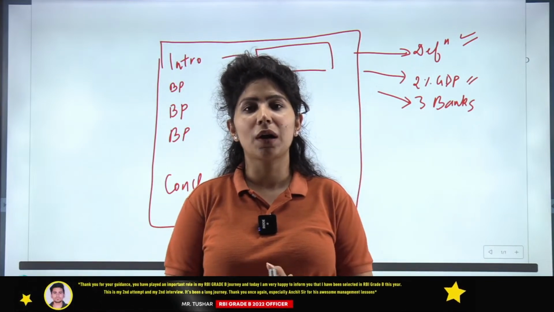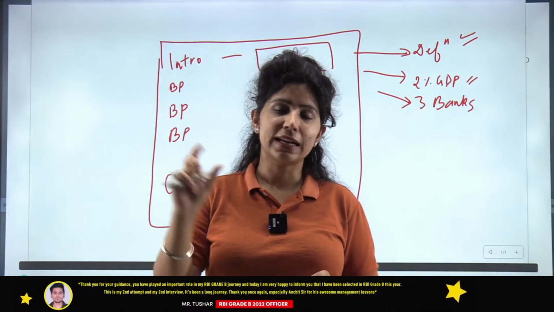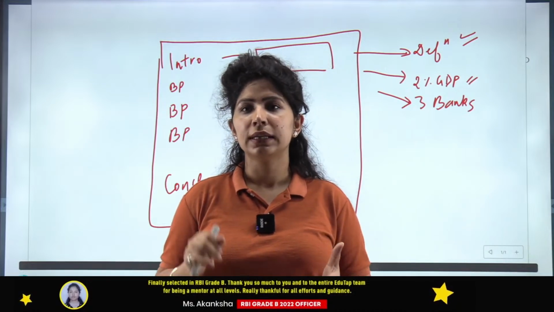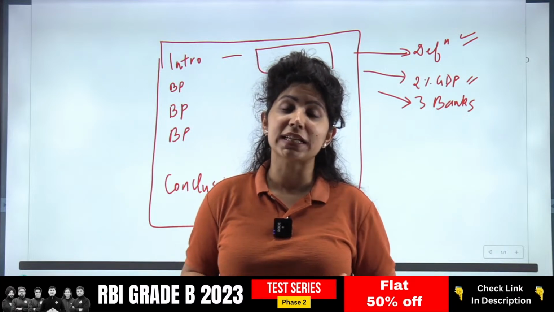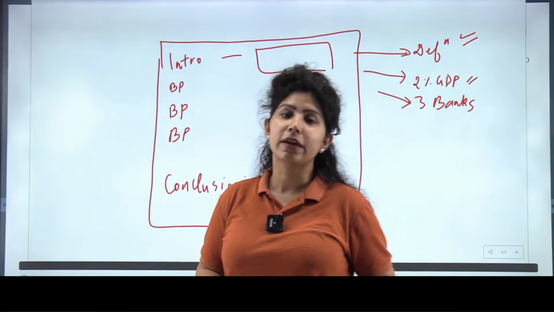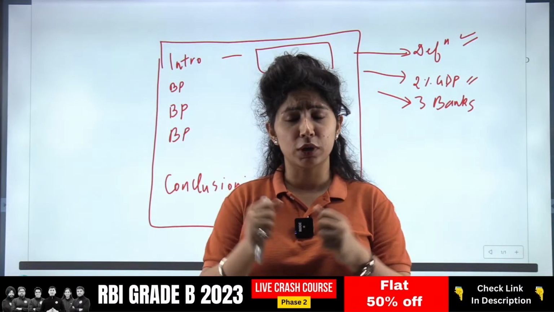Then we'll also talk about the 3 banks which are classified as DSIBs. We'll also talk about how the 2008 financial crisis motivated central bank governors and governments all around the world to classify such DSIBs and protect them.